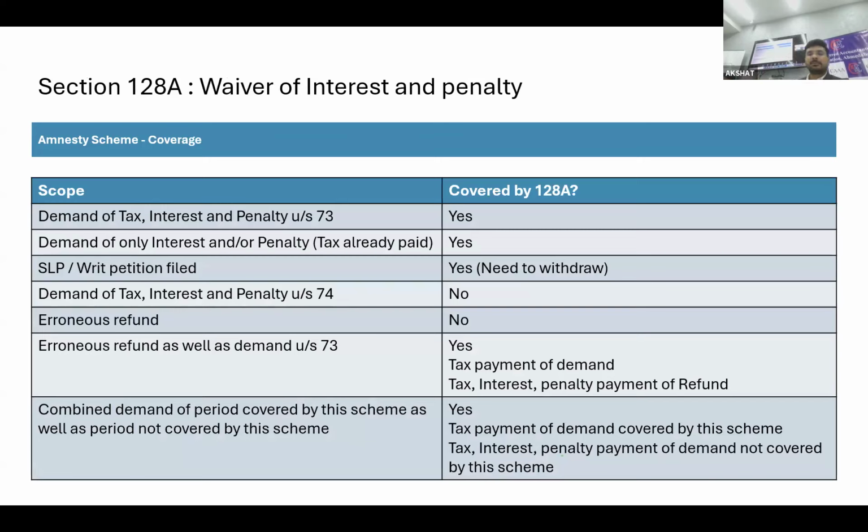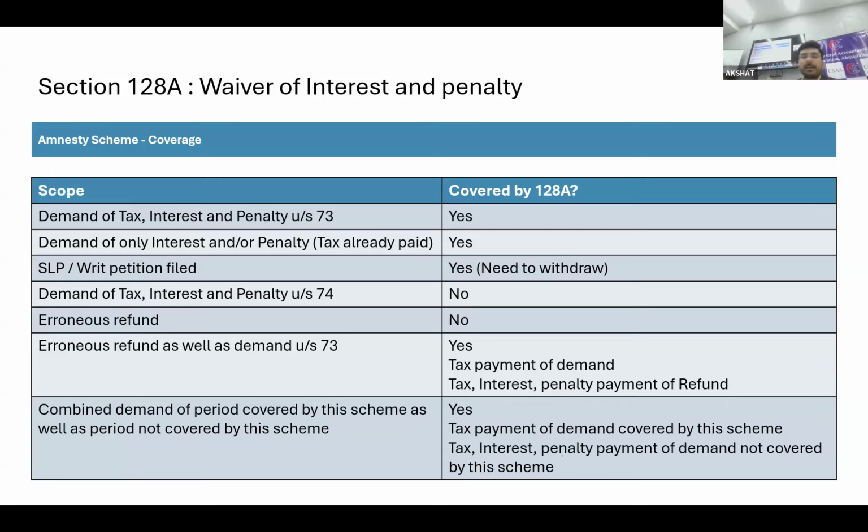Few of the transactions, which will be covered and which will not, I have mentioned over here. Certainly all the 73 cases will be covered. Even if it is only interest and penalty, or the tax has been paid, where earlier there was a confusion, after the circular which clarified all the situation, that is very settled: cases with only interest and penalty will also be covered. If any writ has been filed you can still go, provided you withdraw that.